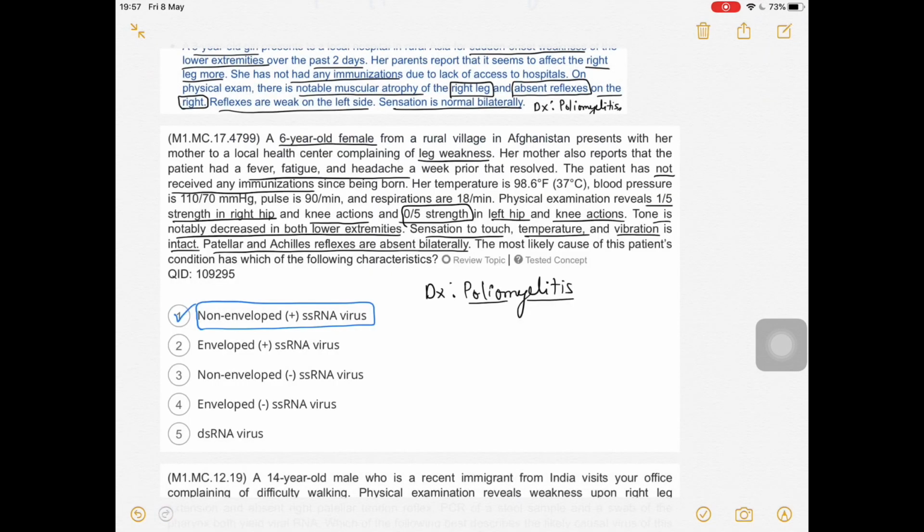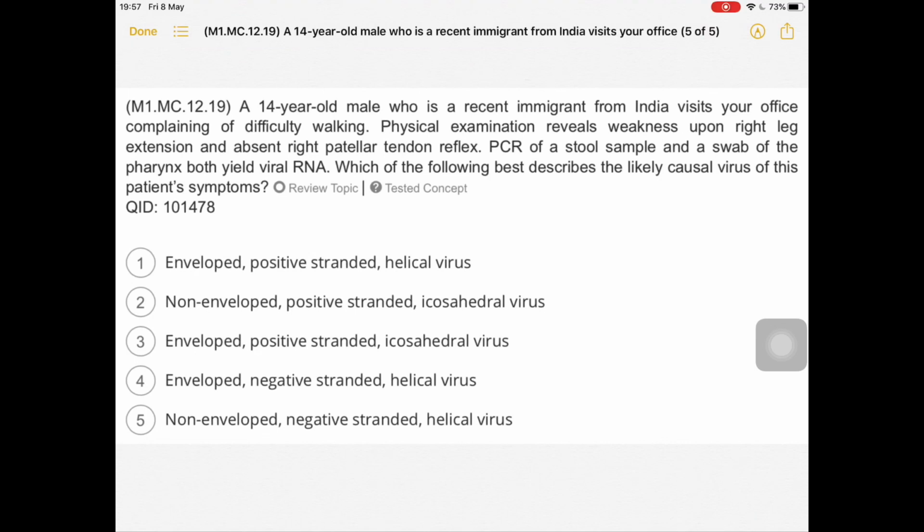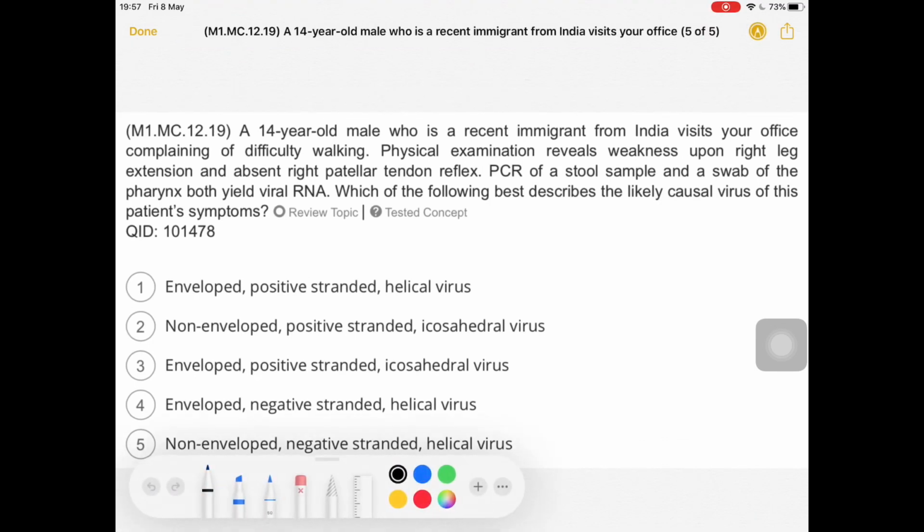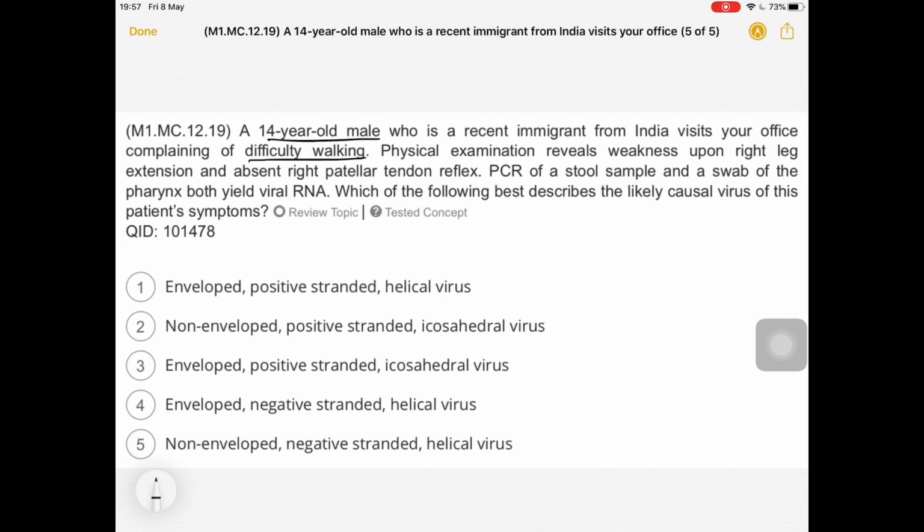Now let's move on to the next one. This one is about a 14-year-old male who is a recent immigrant from India and visits your office complaining of difficulty walking. Physical examination reveals weakness upon right leg extension and absent right patellar tendon reflex.